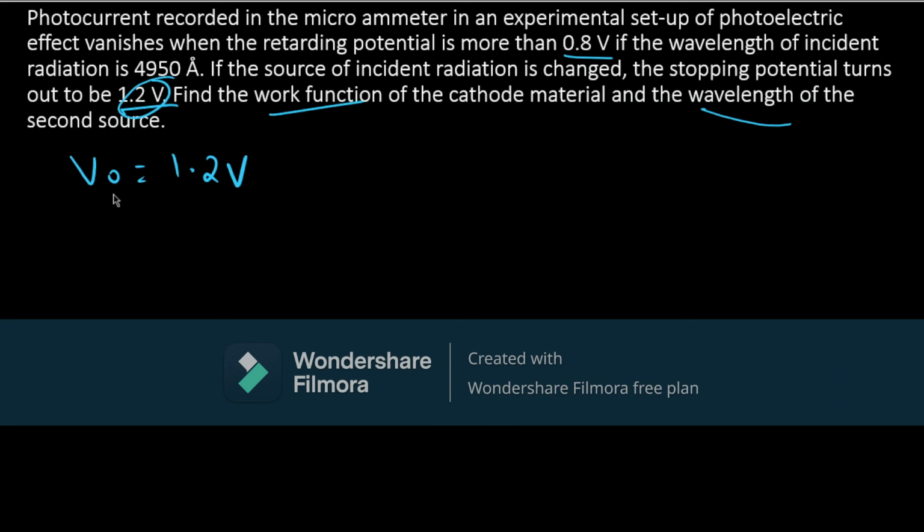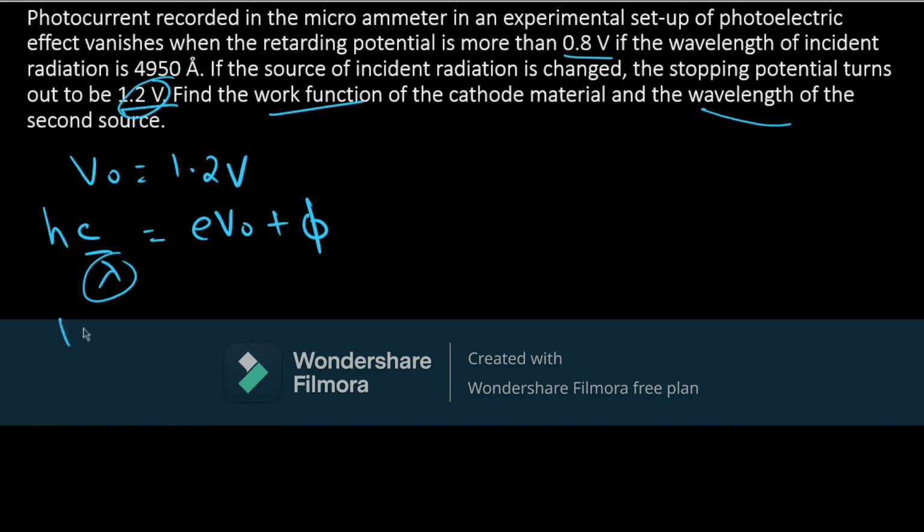We already know the value of our work function. So hc by lambda, I'm directly writing the Einstein photoelectric equation in terms of wavelength, which will be equal to eV naught plus work function. So we need to find out the value of this wavelength for the given second source.